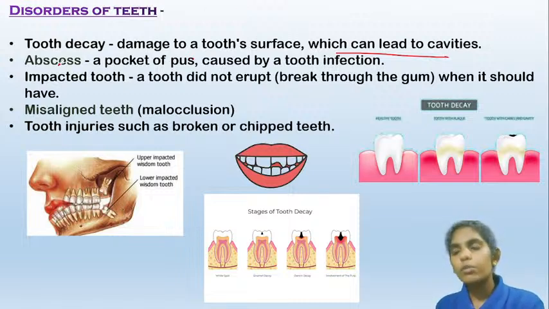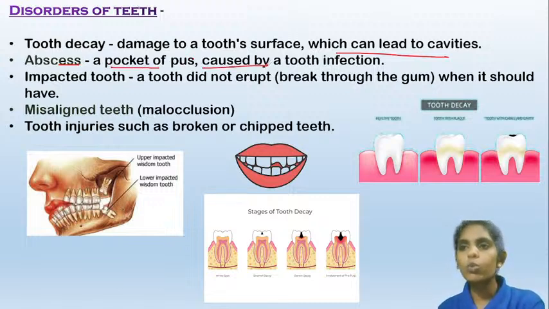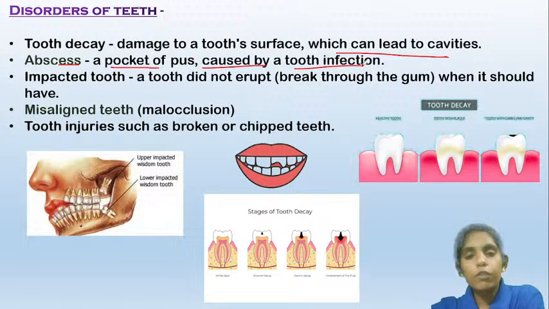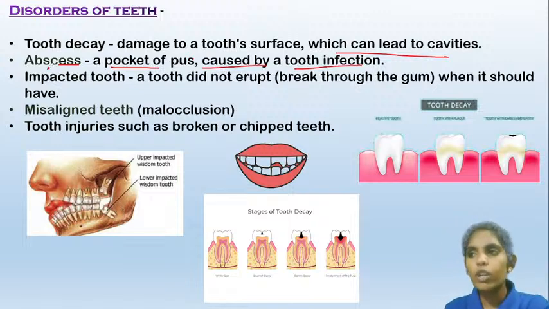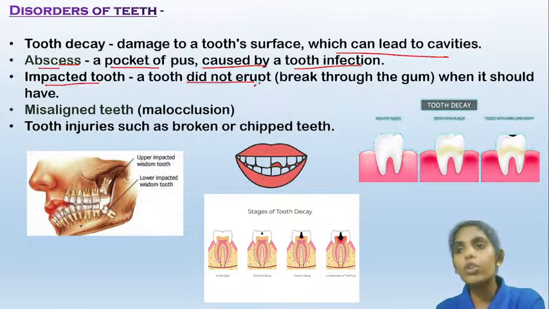An abscess is the formation of a pocket of pus caused by tooth infection. If the tooth infection is prolonged and we don't treat that infection, a pocket of pus will be formed in the tooth. That condition is known as an abscess. Impacted tooth: a tooth which did not erupt when it should have.